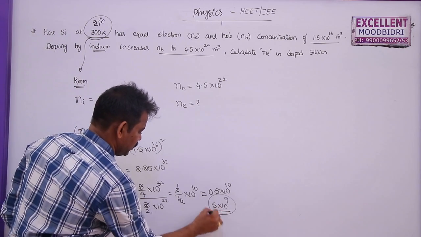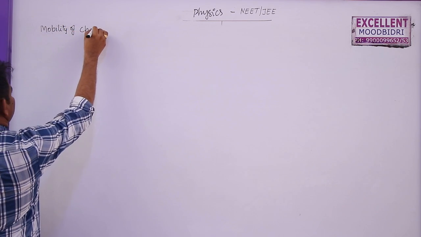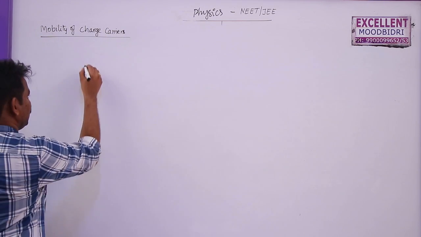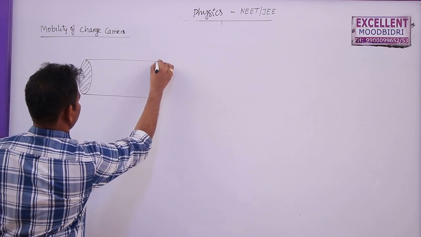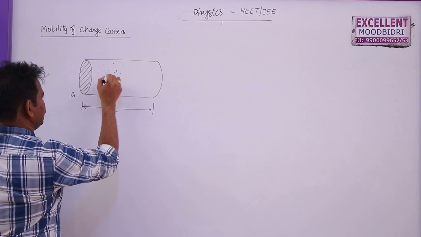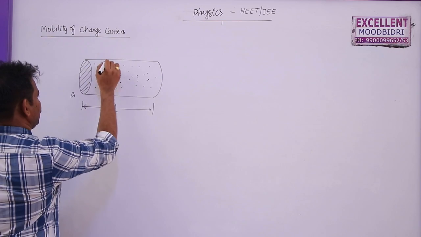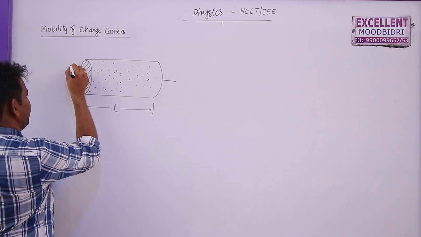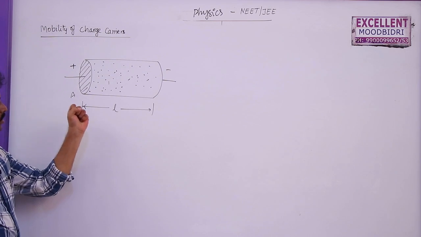Number of electrons available in a doped silicon. Charge carriers in a semiconductor. Now let me consider a semiconductor of cross-sectional area A and length L here. This is the length of the semiconductor and it consists of so many charge carriers, and due to thermal agitation these charge carriers generally move in all possible directions randomly. But if it is connected to a battery, or if an electric field is applied between these two ends, then they will have a particular direction of motion.